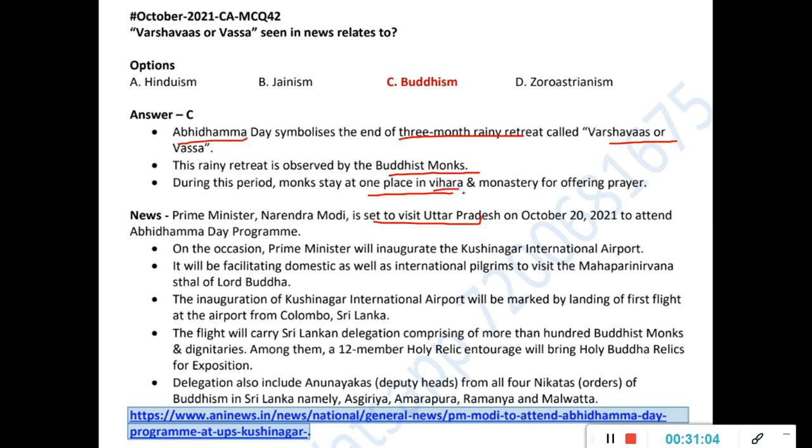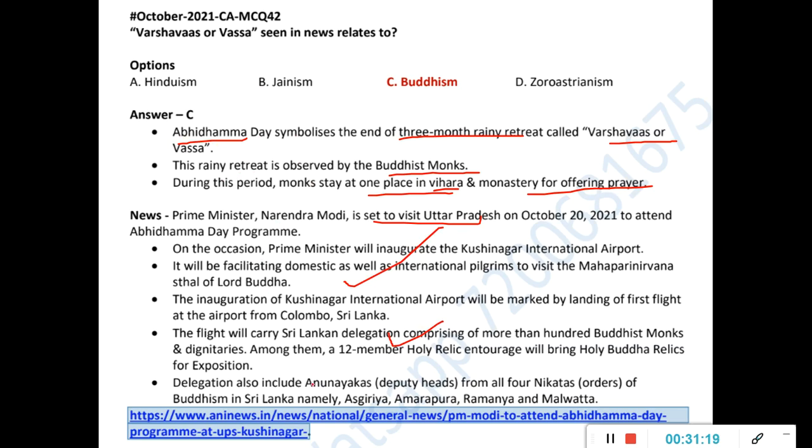In the Vihara they will be staying and praying inside the monastery. This process is called Varshavas or Vasa. It is a very important thing for them on this Abhidhamma Day. The Prime Minister visited this, and that is the reason it is in the news.